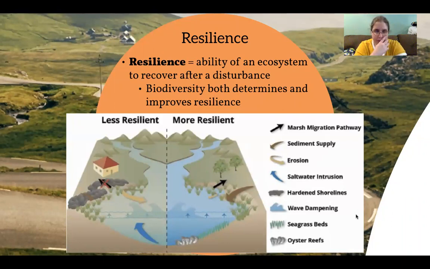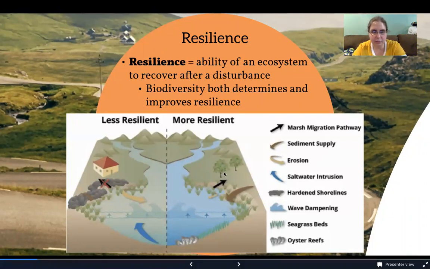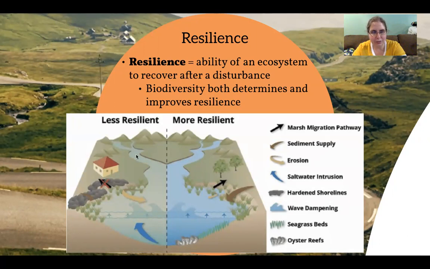Now, as we see in the picture, we have a more resilient ecosystem versus a less resilient. Now, the reason why it's considered more versus less, a lot of it has to do with the biodiversity. The increased types of plants help to absorb excess nutrients like carbons and nitrogen and phosphorus within the ecosystem.